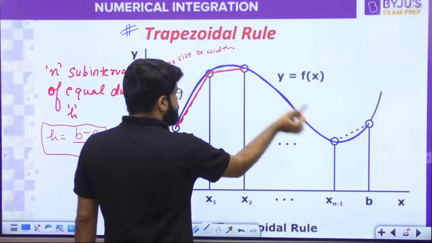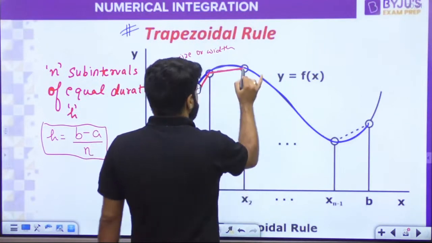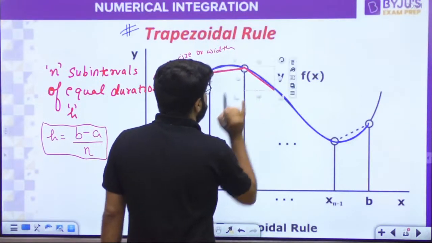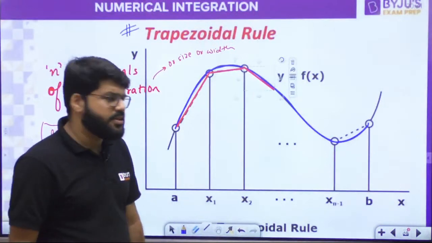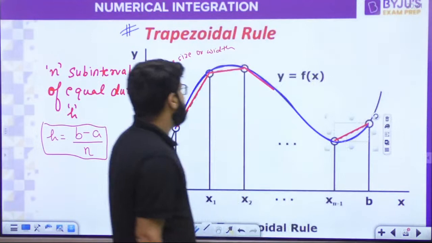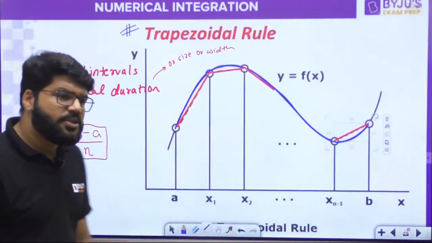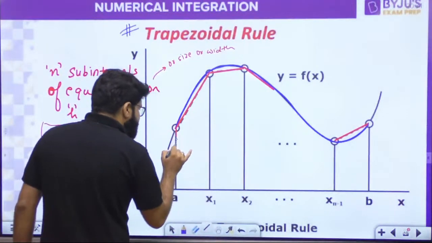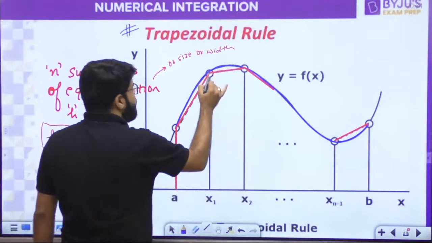In the next interval, x2 to x3, again the function will be a straight line, etc., and this is the last interval. So in every sub interval, what is the function?